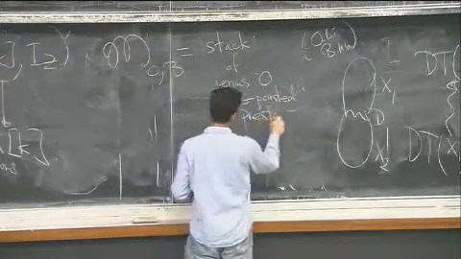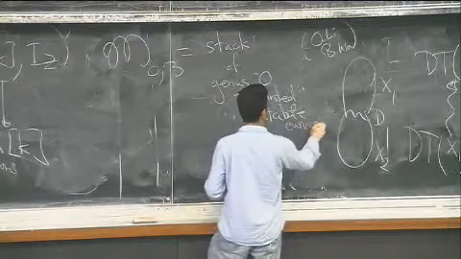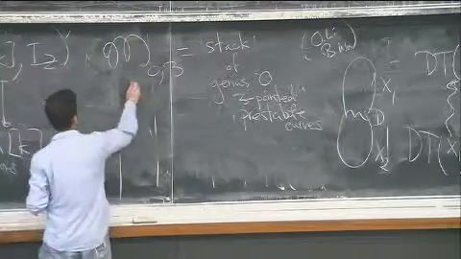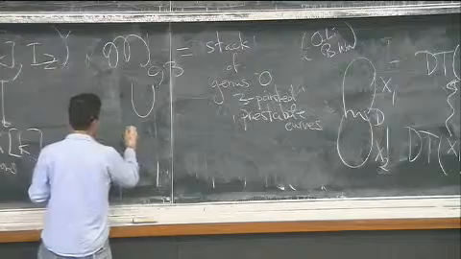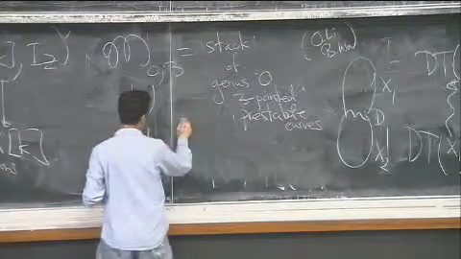So that means nodal curves and the points stay away from the nodes. Okay. And sitting inside this, this is some huge infinite type stack, and inside it we have an open substack which consists of curves that look like this.